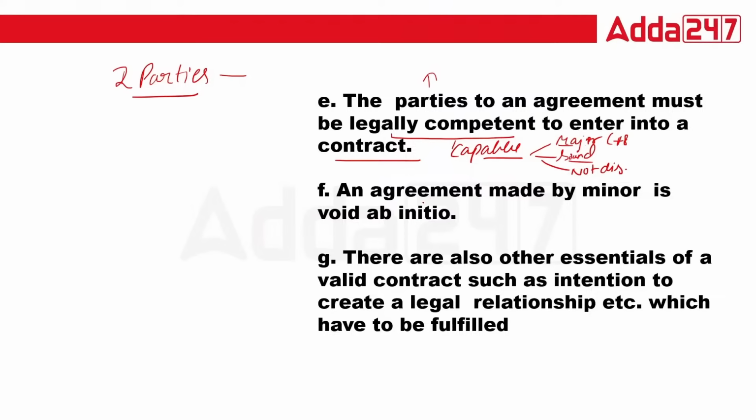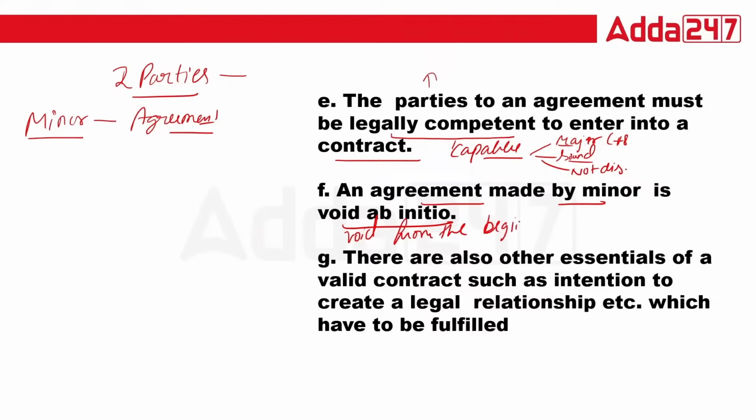Okay, now an agreement made by a minor is void ab initio. That's again important. Suppose a minor is there. We know that a minor cannot enter into a contract. Before contract, the word agreement comes. So any agreement made by a minor is basically void from the beginning. What is void ab initio? Void ab initio means void from the beginning. Okay. This is called void ab initio. That is so simple. Done.